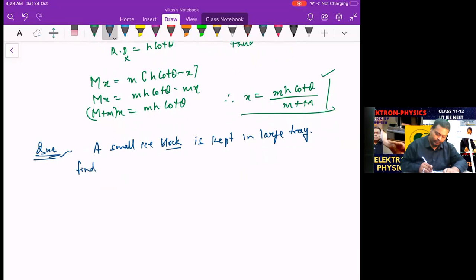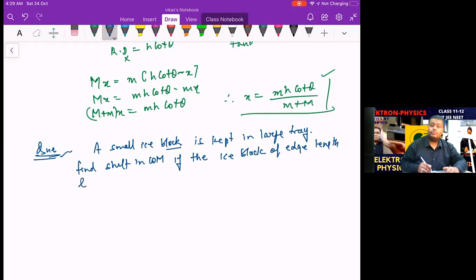Find the shift in COM if the ice block of edge length L, assume this as a cubical ice block, completely melts.